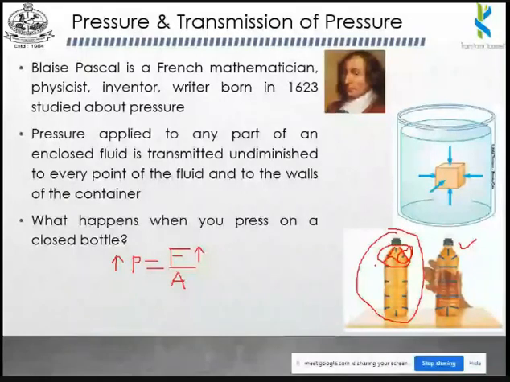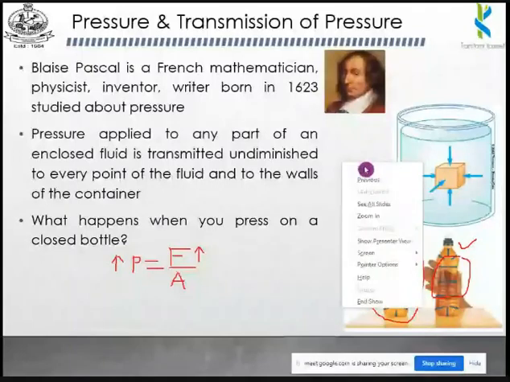So atmosphere is at a particular pressure, right? So normally we are having a normal pressure on these outer surfaces, but in this particular place we are increasing the force. So due to that, there will be an increase in the pressure, and also with that, the same pressure will act on all the surfaces perpendicularly. So this is Pascal's law. Can you understand my point?